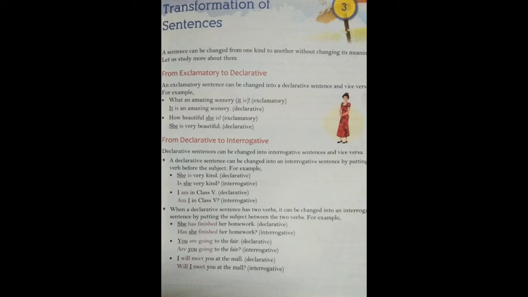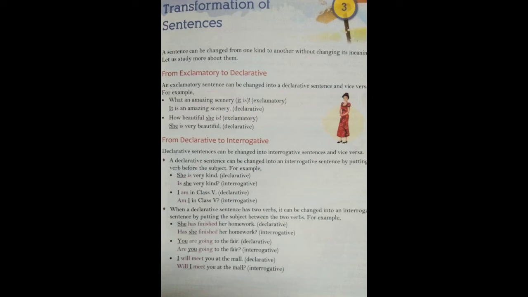The subject was being put before the verb. And over here, the verb is being put before the subject. So, she is very kind. She is very kind is a declarative sentence. So, what will be its interrogative form? Is she very kind? And we are ending with a question mark.